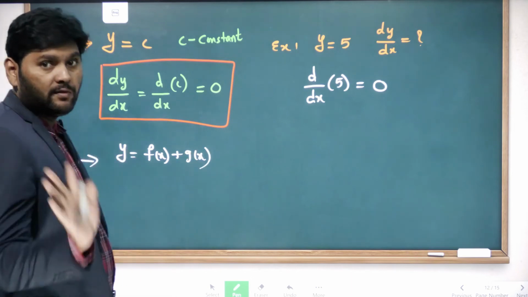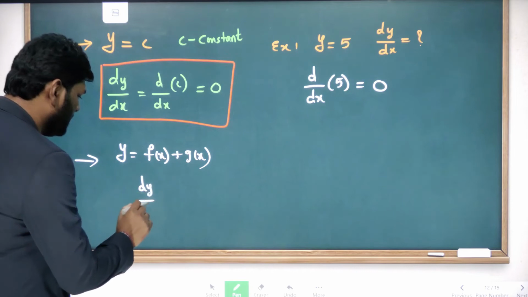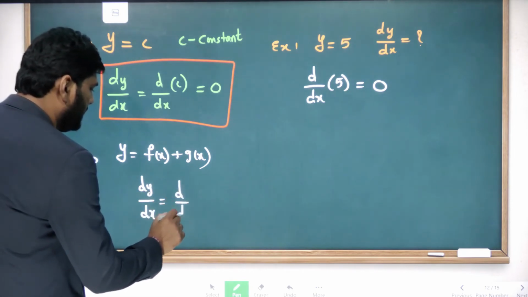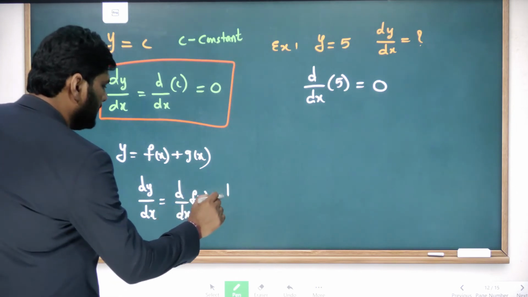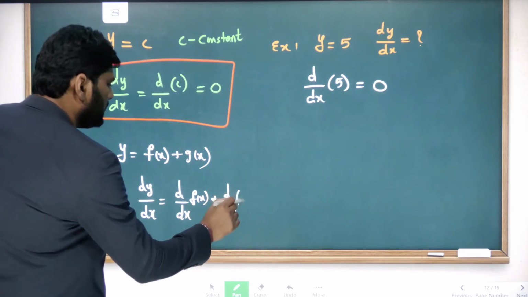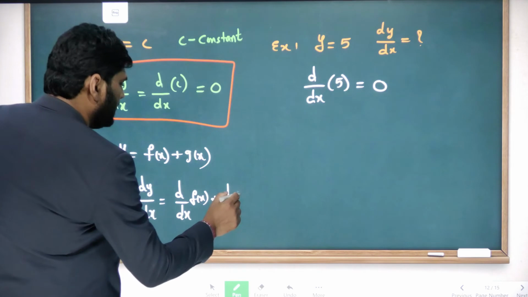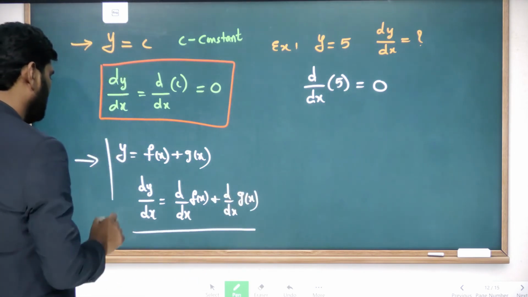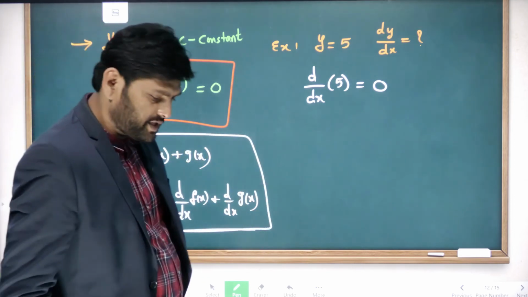This is the way we are having two functions. Now dy by dx becomes d by dx of f of x plus d by dx of g of x. So this formula will be used for solving if many terms are present in the function.